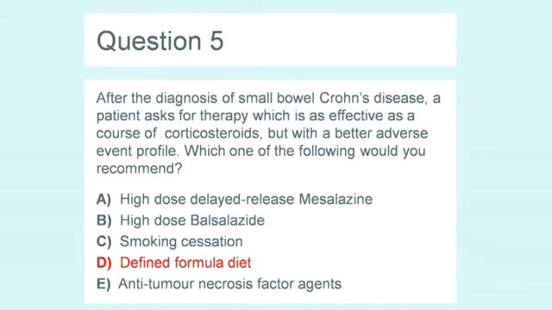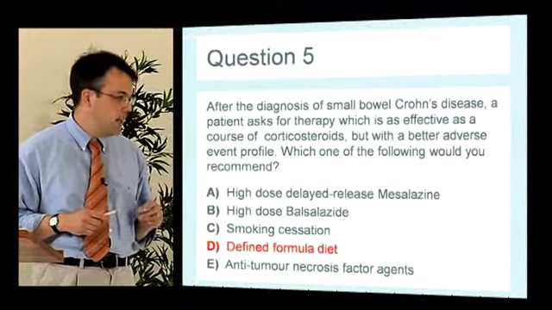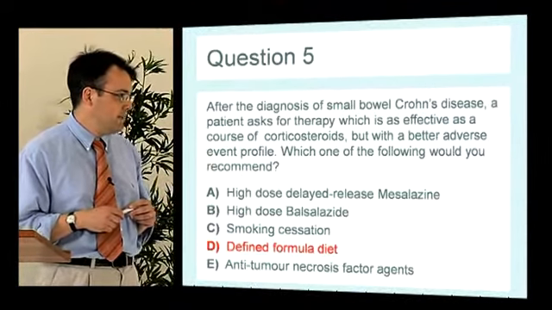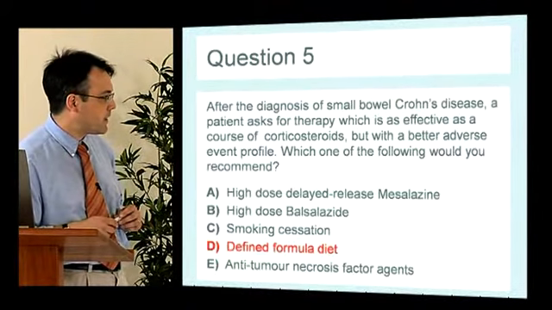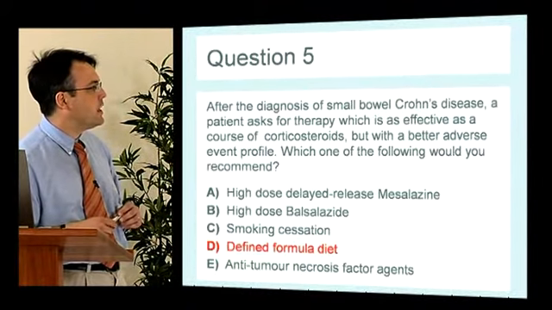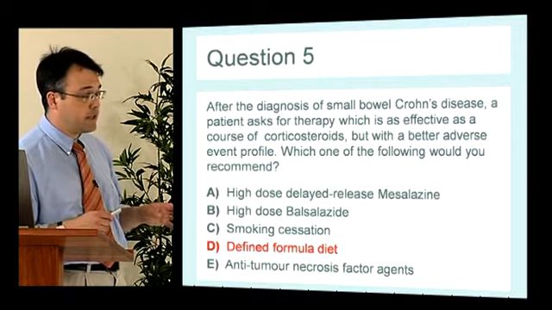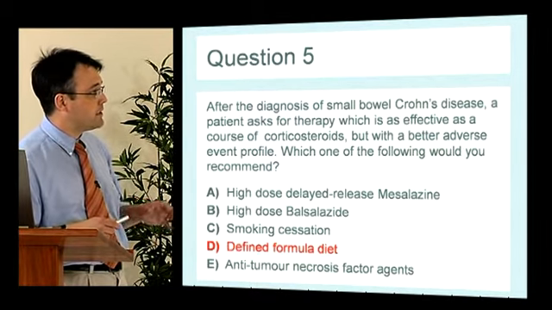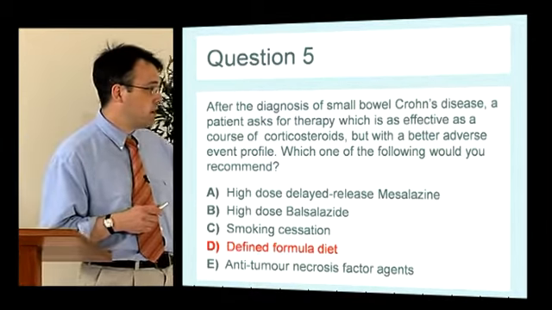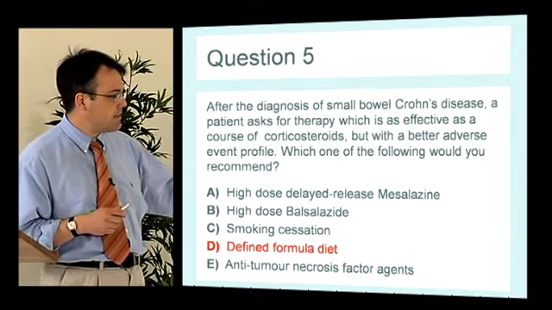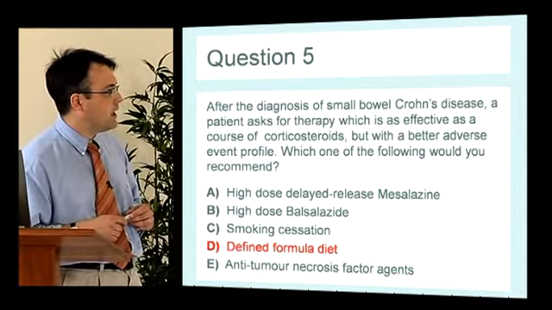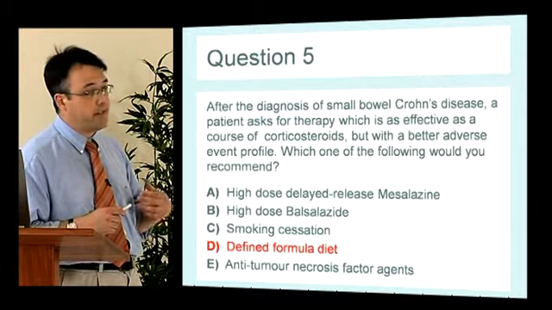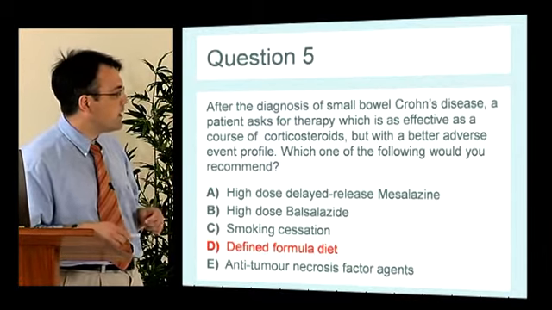In Crohn's disease, the role of ASA drugs is very limited, and most people don't use them as they're not very effective. Smoking cessation is a very effective treatment for Crohn's, but we're not told that the patient is a smoker. Infliximab or adalimumab clearly have quite adverse event risks.